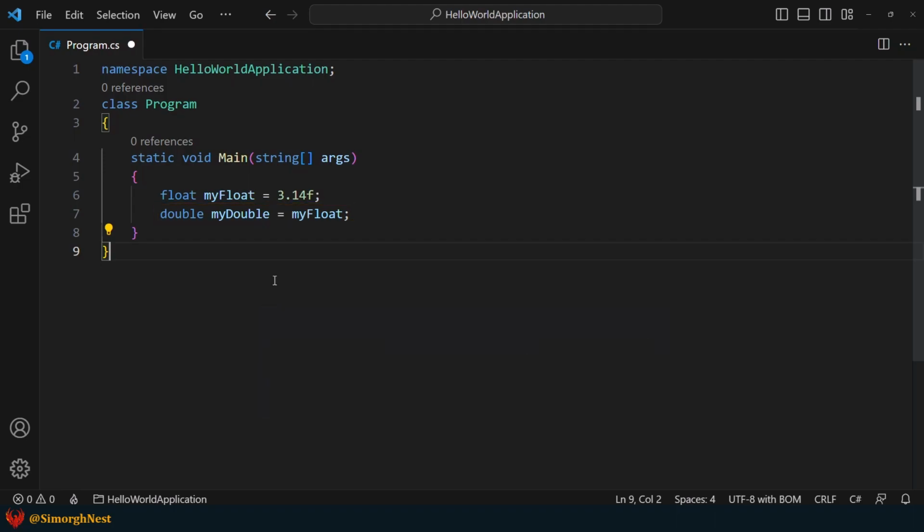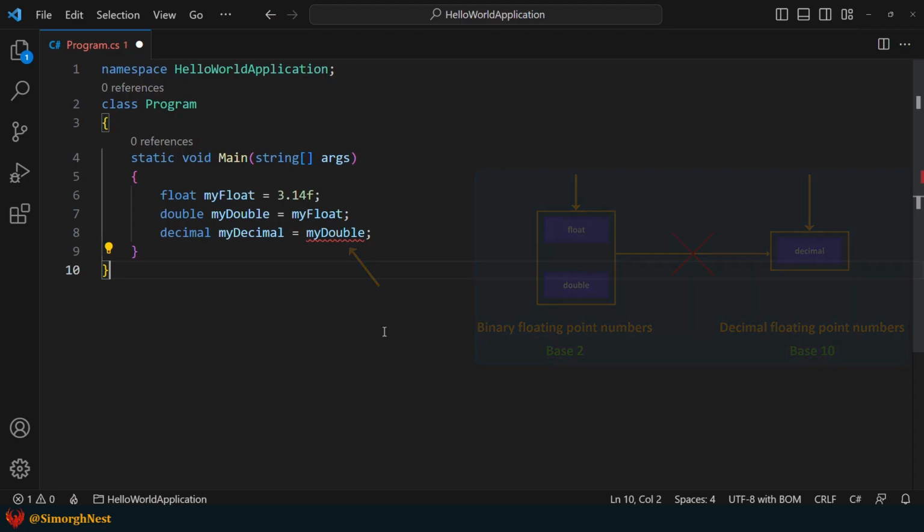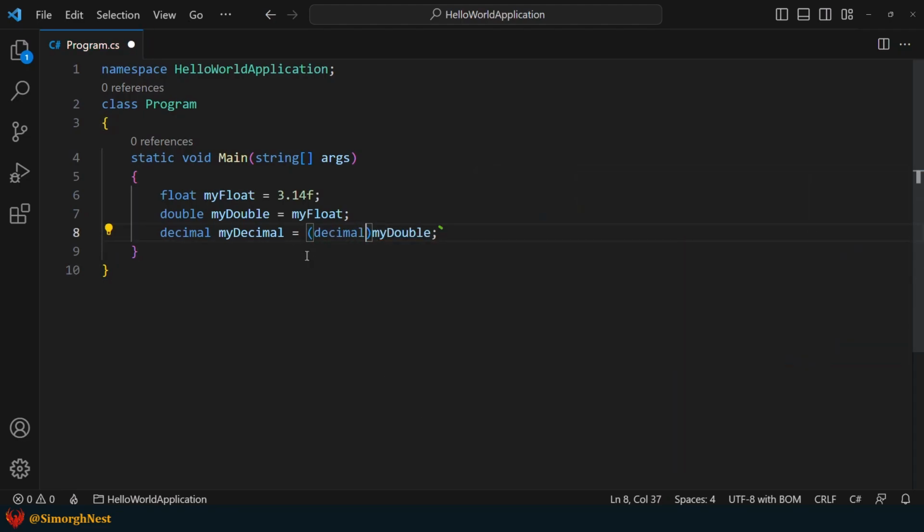So, according to that, if we say decimal myDecimal equals myFloat, our code is highlighted in red. Or here, if we attempt to assign myDouble to myDecimal, this also wouldn't be possible. But when we put an explicit cast operator before the variable, this casting is possible.